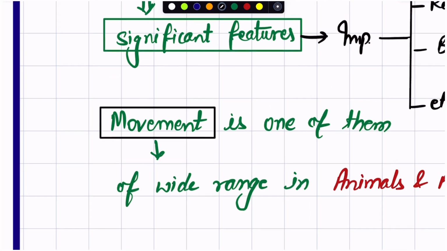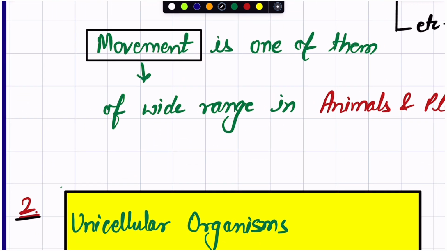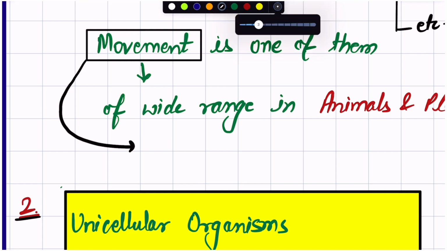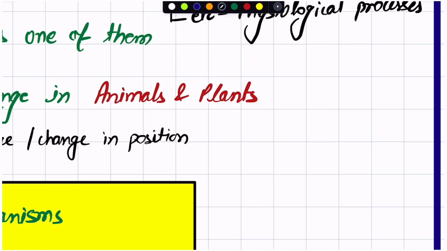So movement is exactly what we call movement. Fine. What is movement? We can say that movement is a disturbance or a change in position of any structure, any object.